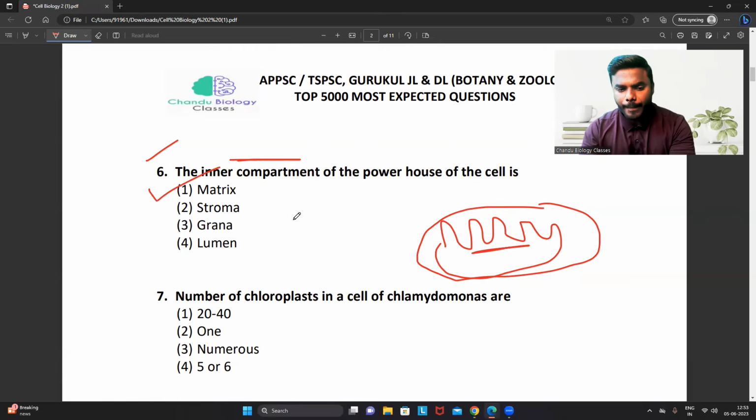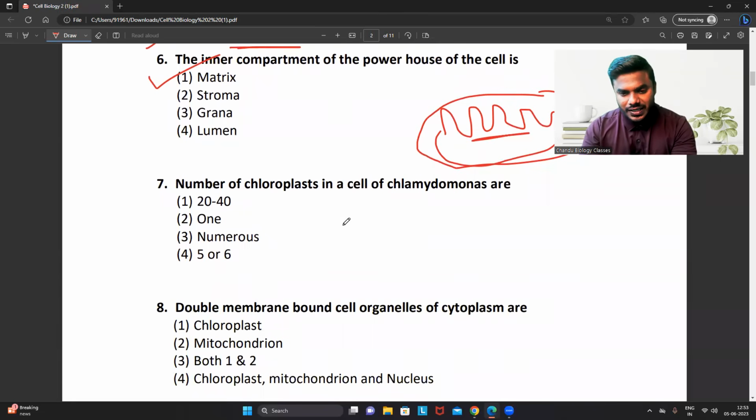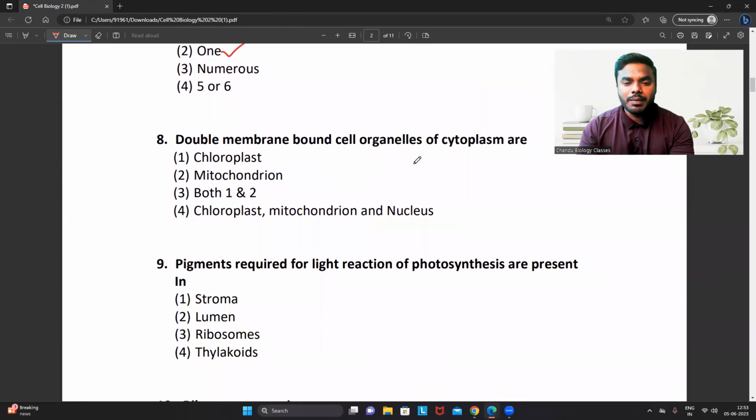Matrix. Number of chloroplasts in a cell of Chlamydomonas will be, of course, friends, in most of the organisms, I mean to say, I'm talking about Chlamydomonas, the number of chloroplast is only 1, not to get confused with that. Double membrane bound cell organelles of the cytoplasm are. So we know very well, nucleus is a double membrane, chloroplast is double membrane, mitochondria is also double membrane.